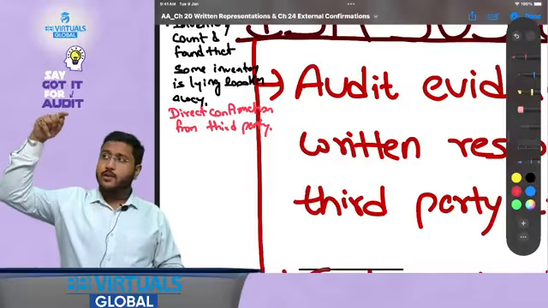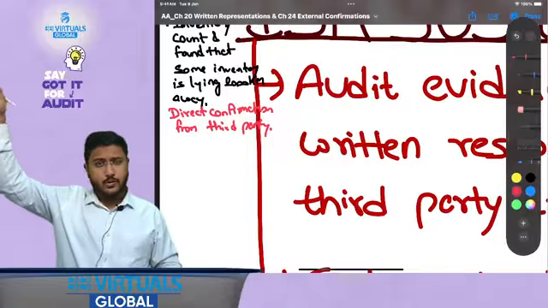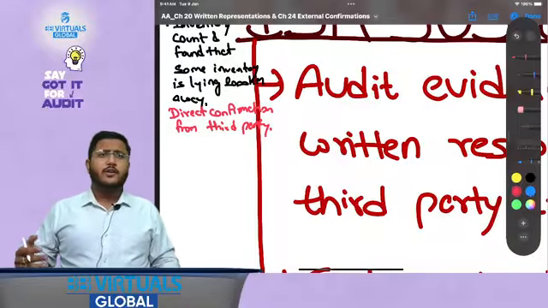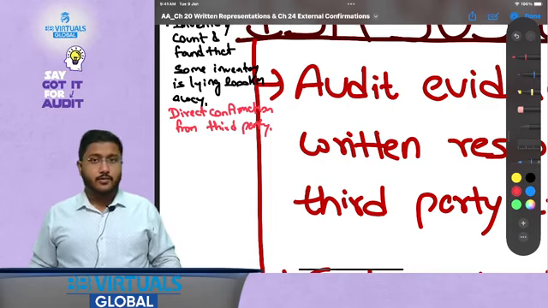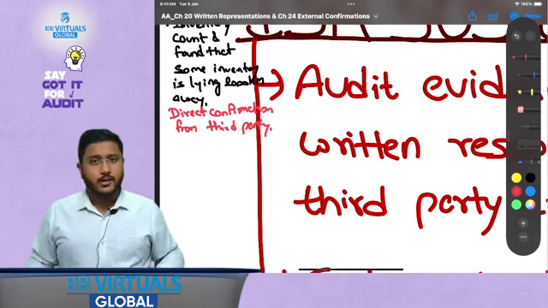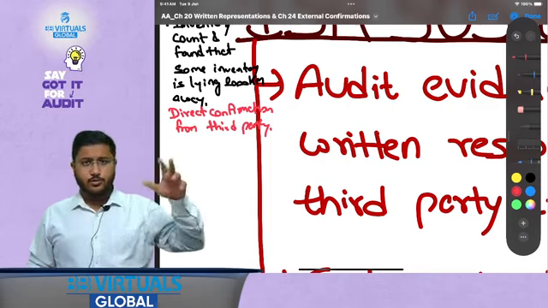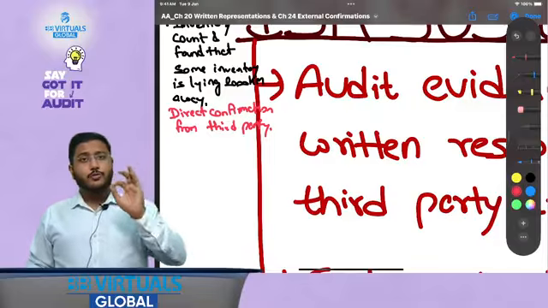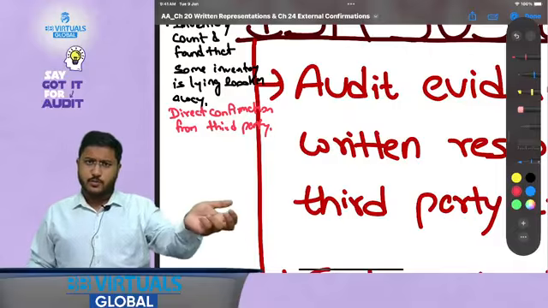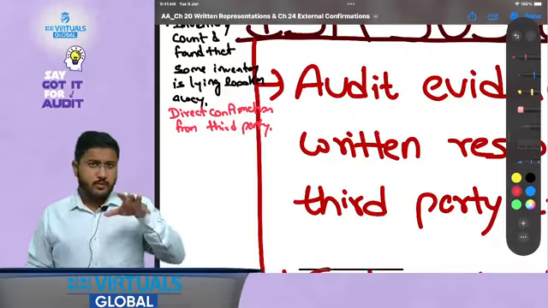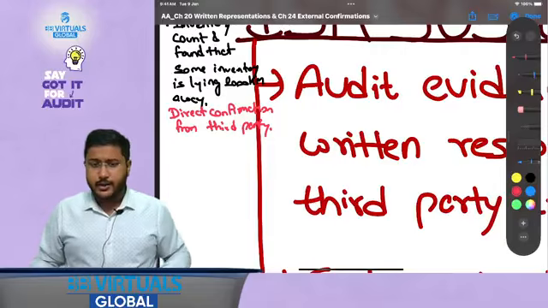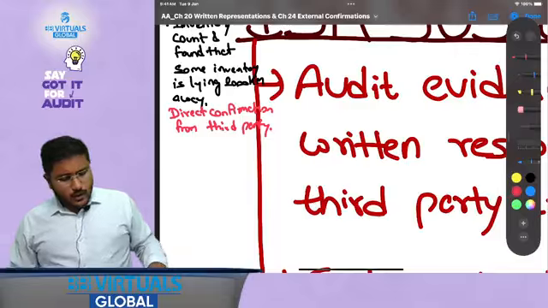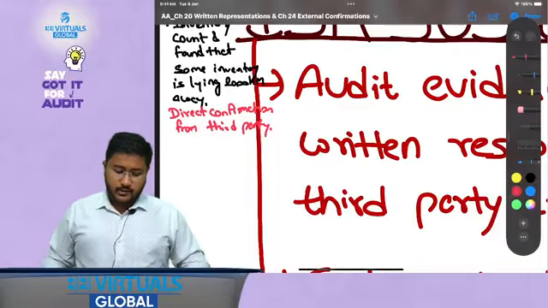Now at the end of the year, if the auditor of that company goes to the premises and verifies, you have said that you have 1000 fridges, but I can only see 200. They might say that 800 fridges are lying with the vendors and we do not have access to them. So you can take certain samples and send confirmation letters, and those shopkeepers could confirm that yes, this machine is lying with us, it is in working condition, and that is the condition of the particular asset. So there also direct confirmation is required.